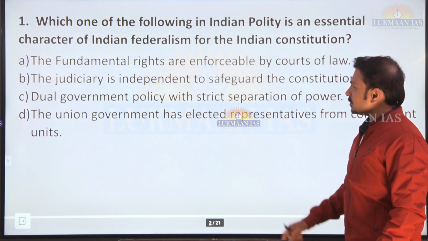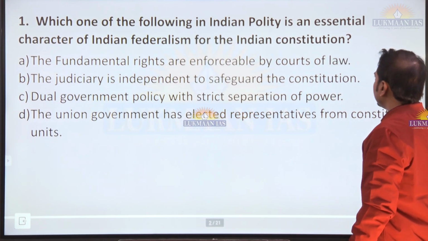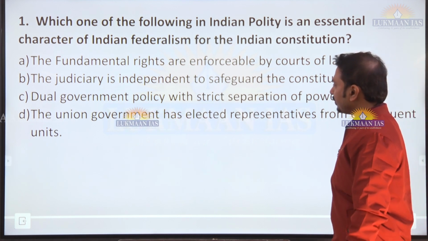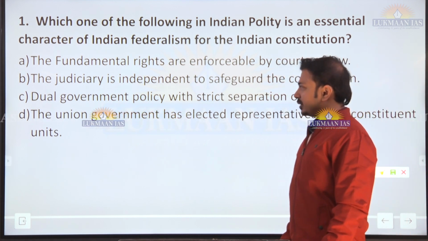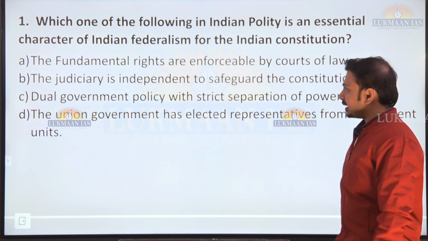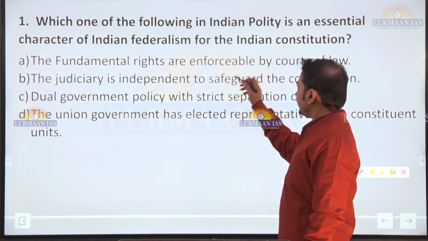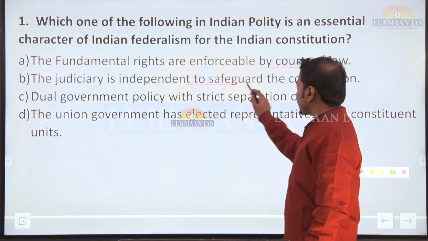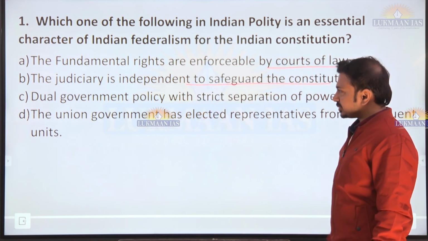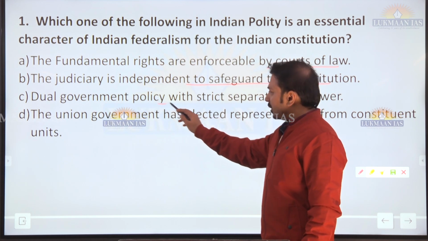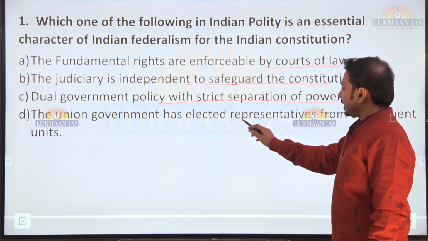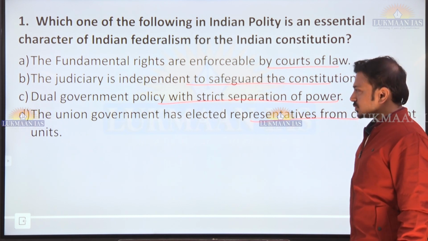First MCQ: which one of the following in Indian polity is an essential character of Indian federalism? Okay, so let's identify that essential character. The fundamental rights are enforced by the court of law. The judiciary is independent to safeguard the constitution and its provision. Dual government policy with strict separation of power. Union government has elected representatives from the constituent units.